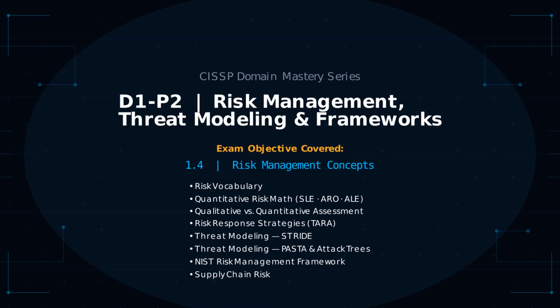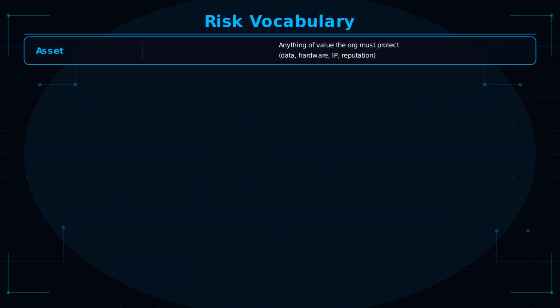This is D1 Part 2 of the CISSP Domain Mastery Series, mapping to Exam Objective 1.4. Today, the risk vocabulary the exam demands. Quantitative risk formulas with a worked example, qualitative versus quantitative assessment, risk response strategies, threat modeling with STRIDE, PASTA, and attack trees. Risk management starts with the NIST risk management framework. Everything here is tested. You will need to use these terms precisely. Nothing here is background.